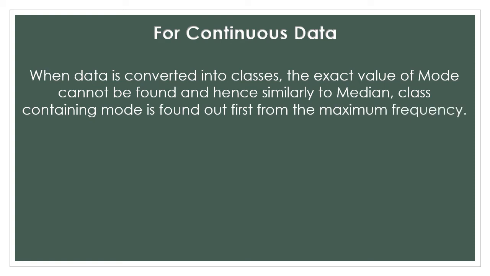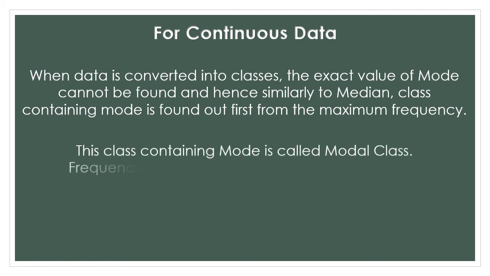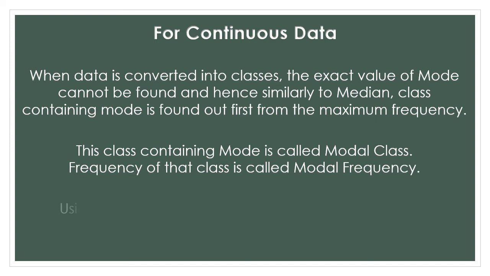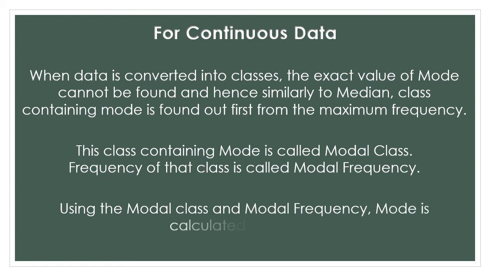So the class with the maximum frequency will be considered the modal class. That means that class contains the mode, and the frequency of that modal class, that is the highest frequency, we will call the modal frequency. So what we do, we use this modal class and the modal frequency and then calculate mode using the following formula.